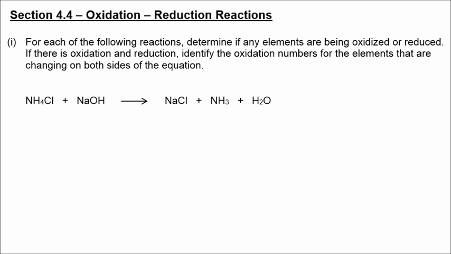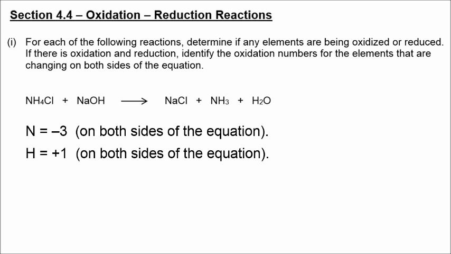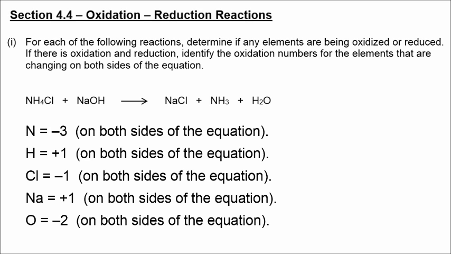For each of the following, we have to determine if it's redox, therefore, what's changing, and there has to be both. If you see an element being oxidized, then there must be an element that's being reduced. They occur in pairs. Nitrogen is -3 on both sides. Hydrogen is +1, chlorine is -1, sodium is +1, and oxygen is -2. So once you feel confident in assigning oxidation numbers to all of these compounds, you can then conclude that no, this is not a redox equation.